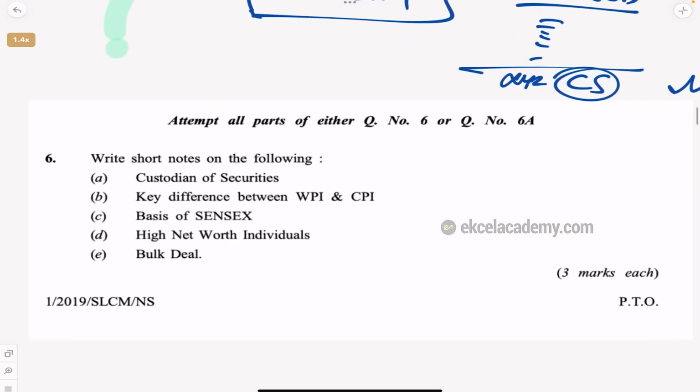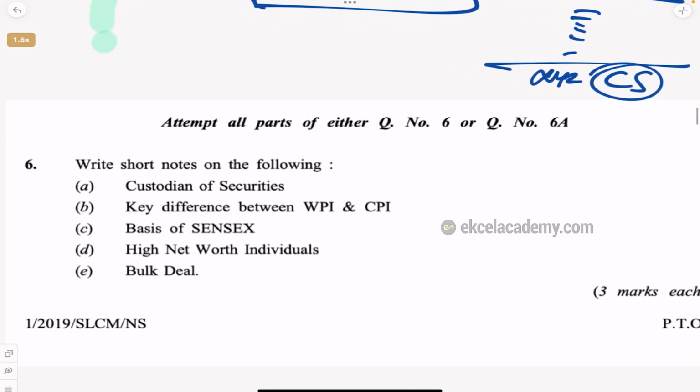Next, let us go to another question. This is a simple, straightforward question. Write short notes on the following. So understand, what kind of question is it? You have to just write the short notes. Whatever you know, you should write in point wise format. Short notes always write points, it's very good.